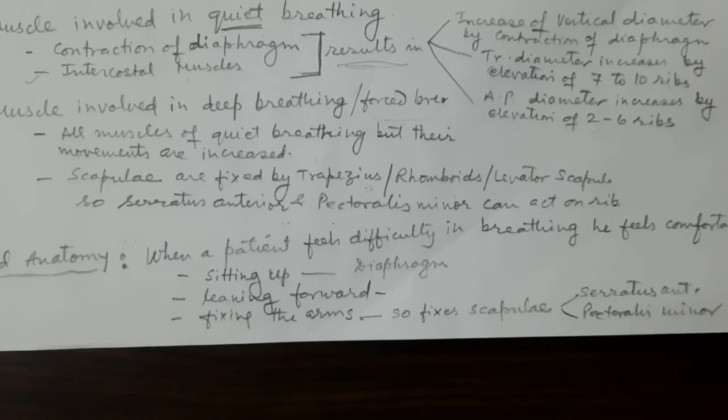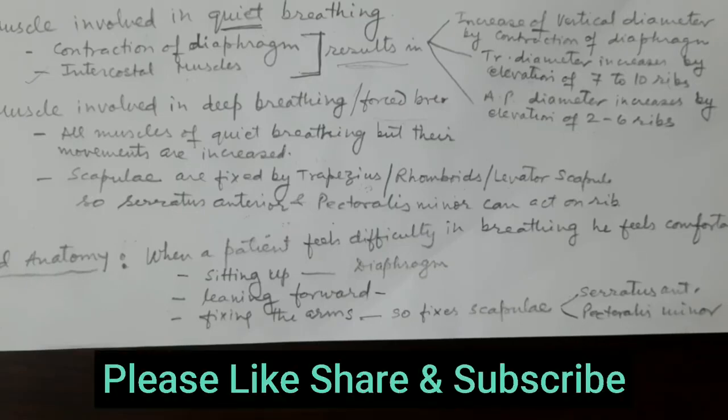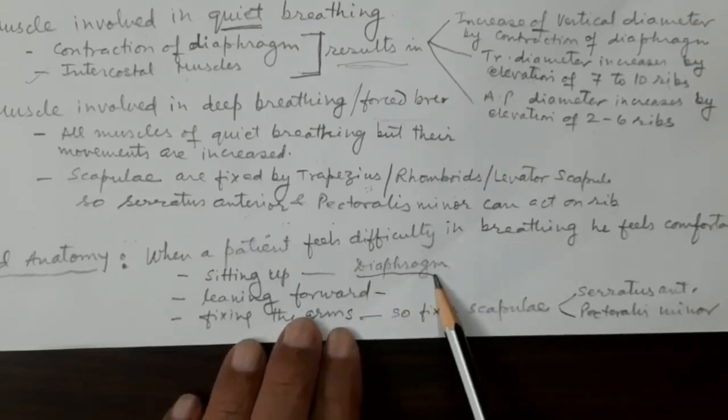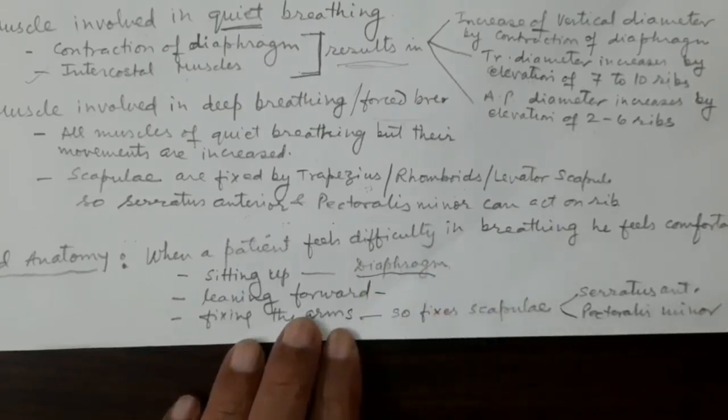So right and left scapulae are fixed now, and thus the serratus anterior and pectoralis minor will also be helping in inspiration and in increasing the dimensions. While the patient is sitting up, this is the most comfortable position because the diaphragm in this position will go down.